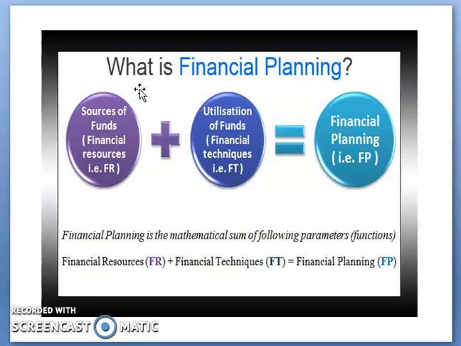So the first one is: what is financial planning? It is a source of funds, that is financial resources. Then when you add the utilization of funds, that is financial techniques, we get financial planning. So financial planning is the mathematical sum of the following parameters. Means it is a function: financial resources plus financial techniques gives financial planning. It's a simple way to understand financial planning.